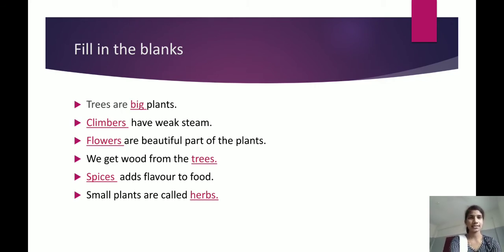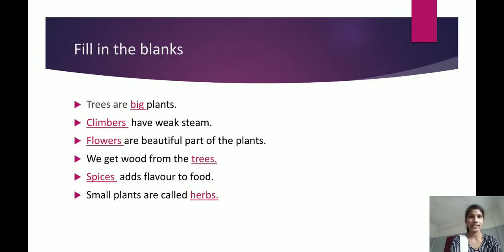Okay. The next, we get wood from the dash. How do you get wood? Yes, we get wood from the trees. Yes or no? Because trees are very big plants, right? We get wood from the trees. Yes. Next, dash add flavor to food. Who will add flavor to food? Spices. Yes. The next, small plants are called. What do we call very small plants? Think, children. Small plants are called herbs.